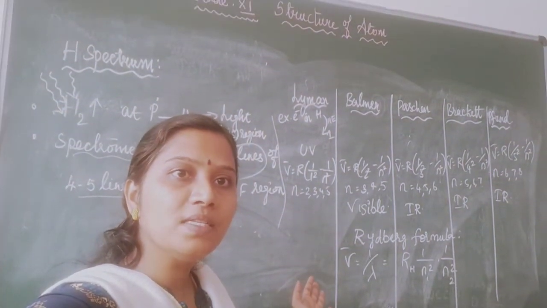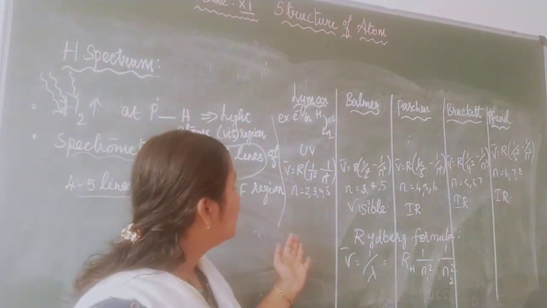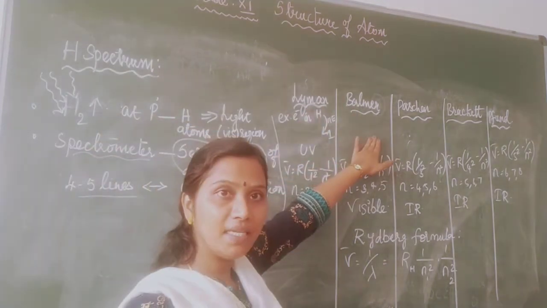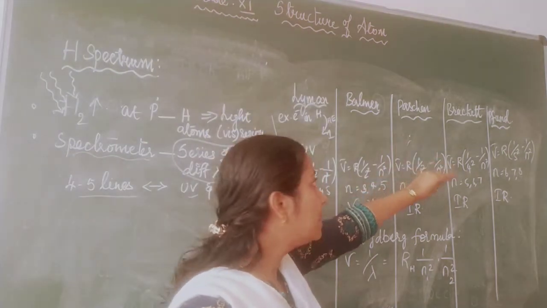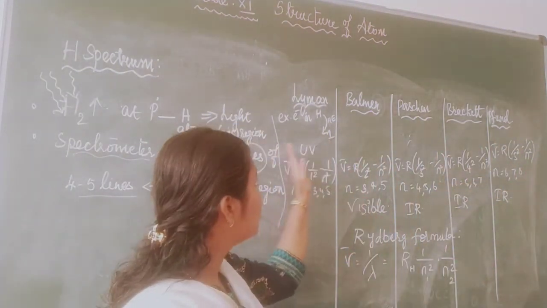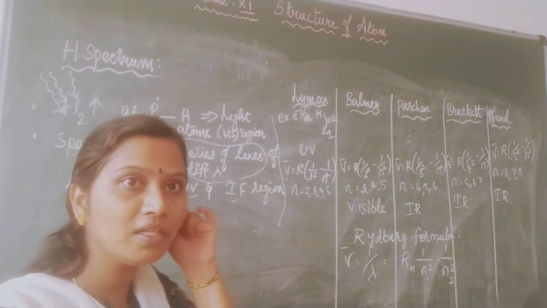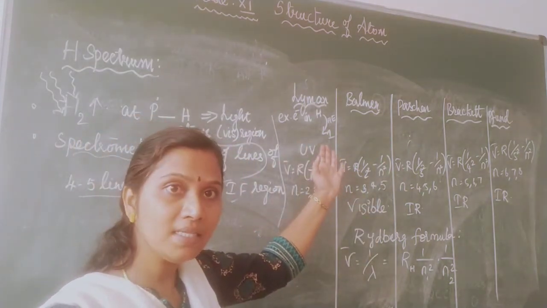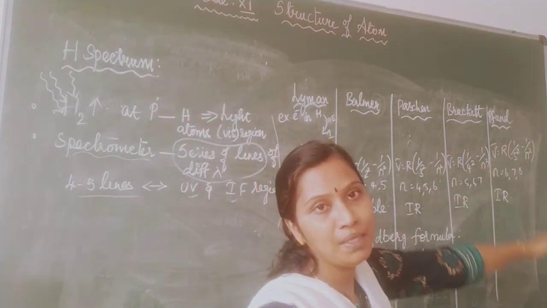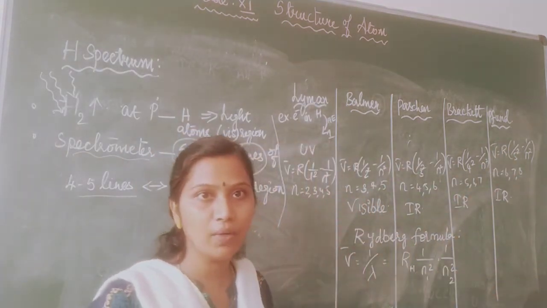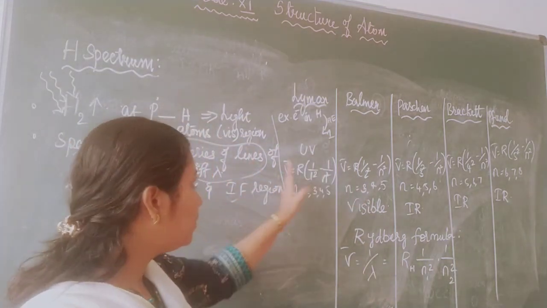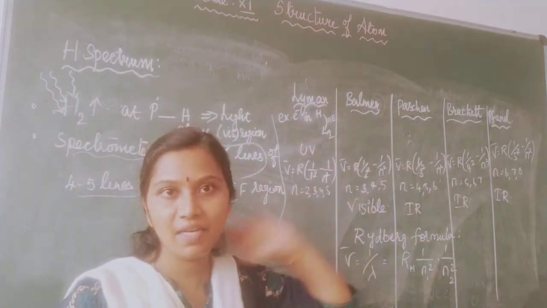What are the lines, children? Lyman series, Balmer series, Paschen series, Brackett series and Pfund series. I am going to explain these 5 series. It is the same idea each time; you only need to know the first one. If you know the first one, the remaining is very easy.